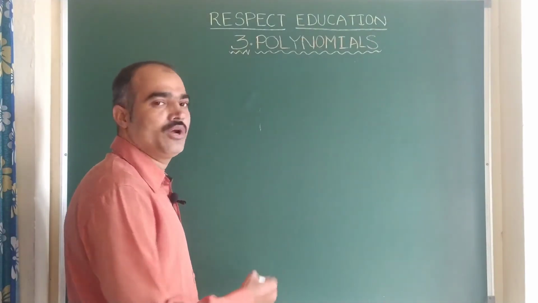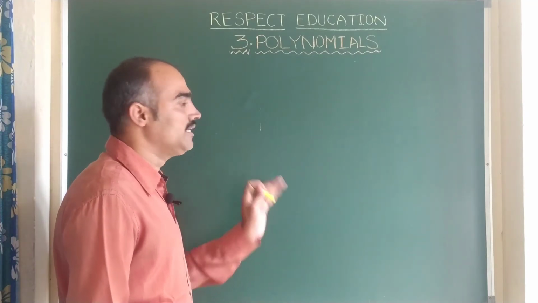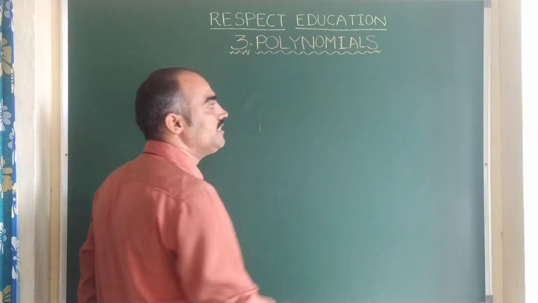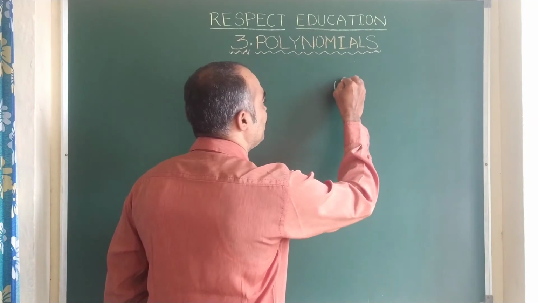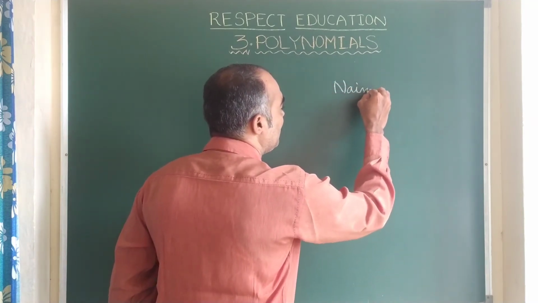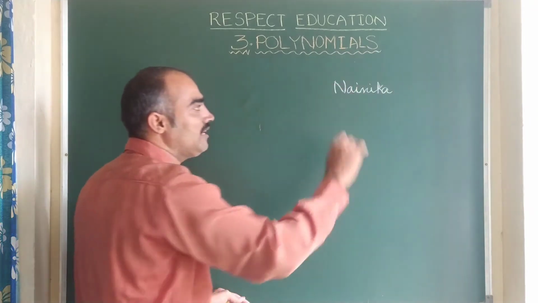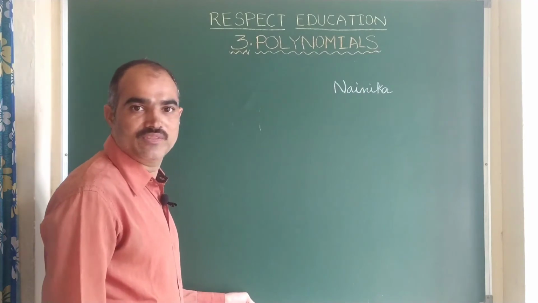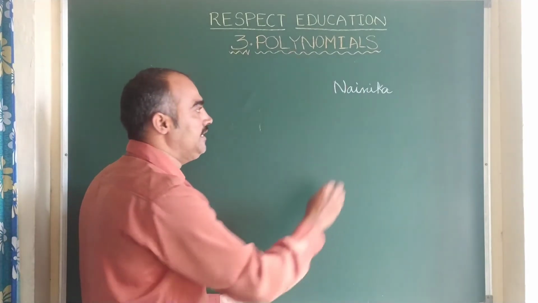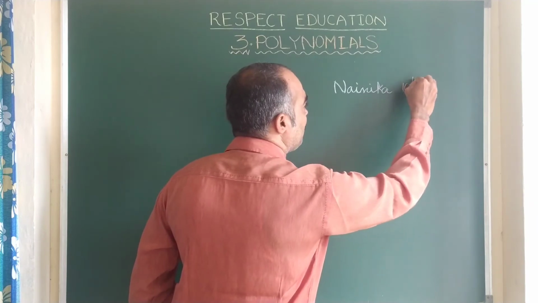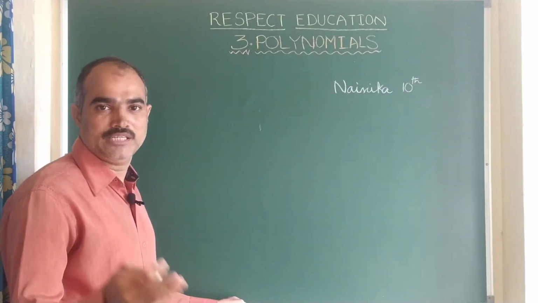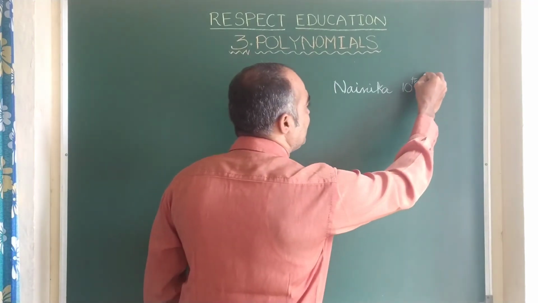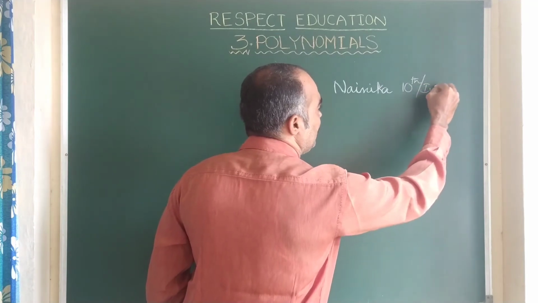Now we are going to learn more about polynomials. Earlier we have seen the definition of a polynomial. With whom did we start this class? With a girl, Nainika. In this session we are going to close this example by giving a conclusion. Earlier she was in class 1, right? Now she had grown up. She completed 10th class, like you. At present you are still studying, but she completed 10th class. After 10th, she joined intermediate.